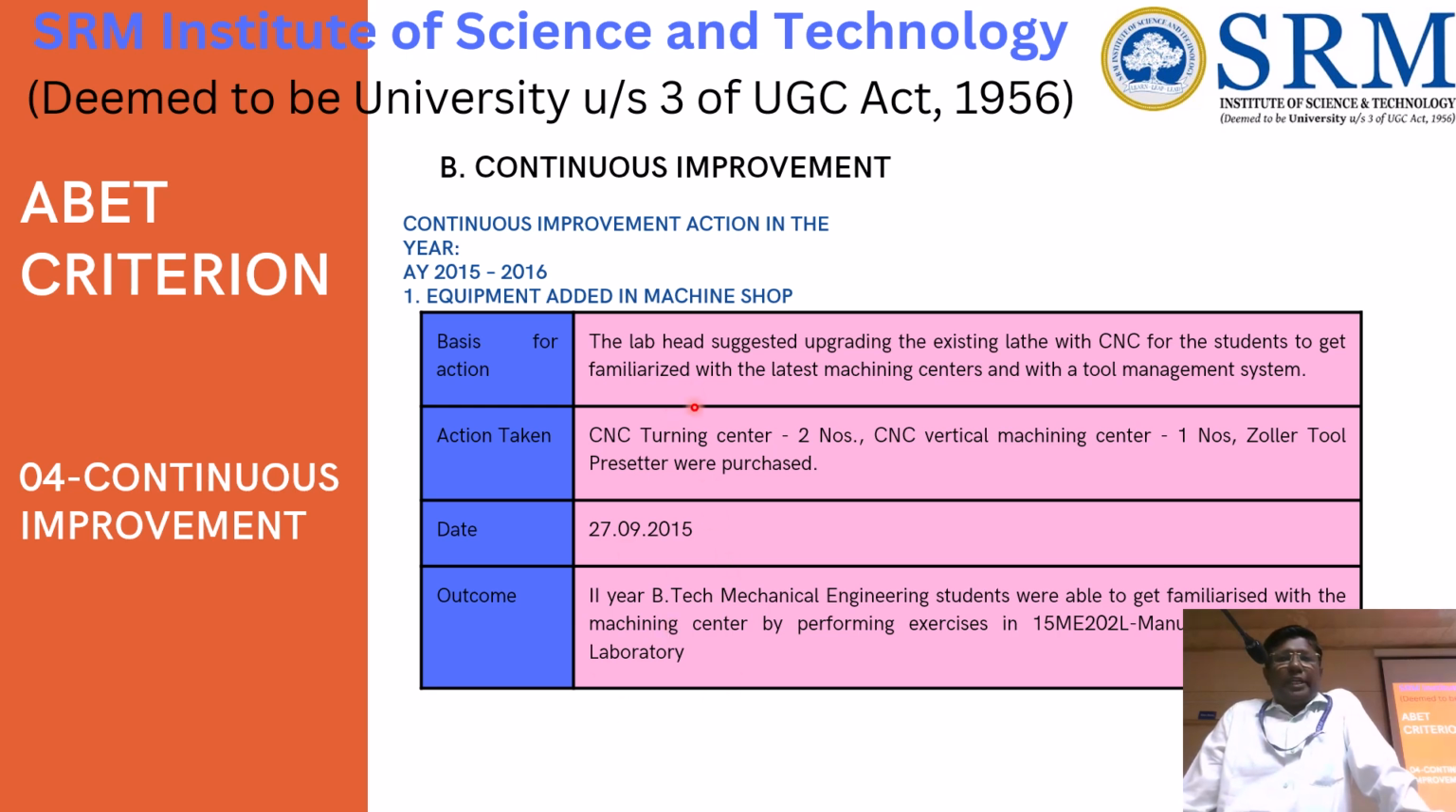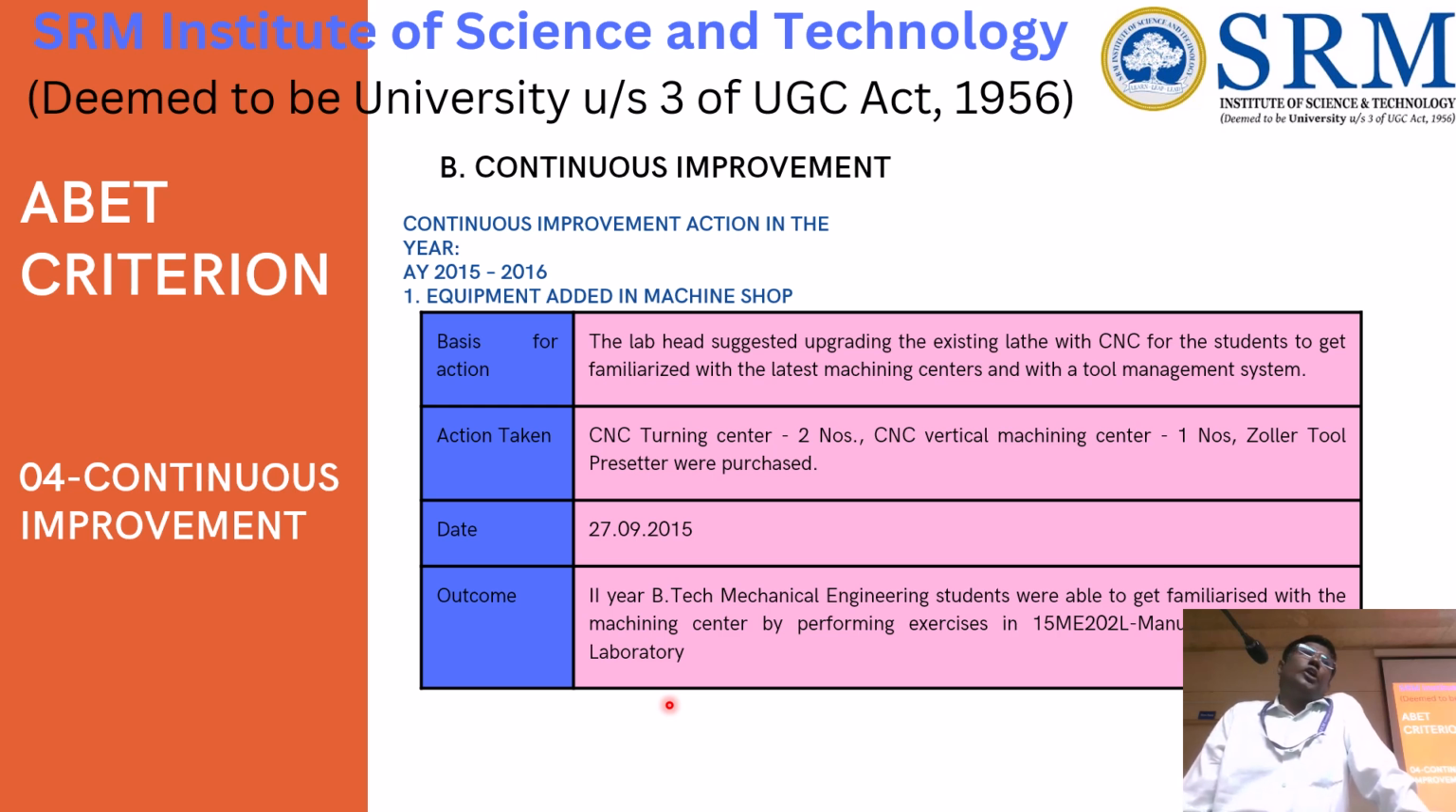So if you look here, from the feedback, by doing the analysis, by collecting the feedback from the faculty, this basis of action we have to give, and the action taken, what action is taken. Here it's given CNC turning lathe, 2 numbers, this equipment we have purchased. So the date of purchase, and how it benefits the students. So if you look here, second year BTech mechanical engineers are able to get familiar with the machining center, performing the exercise on a particular subject. So this information they will expect.